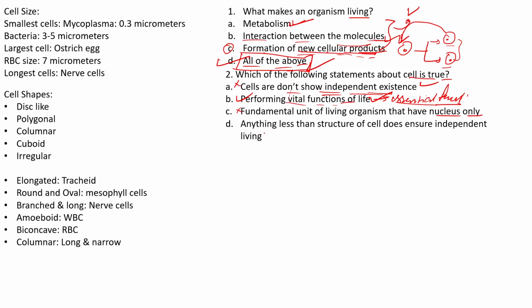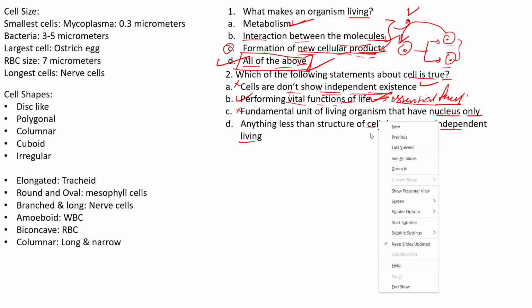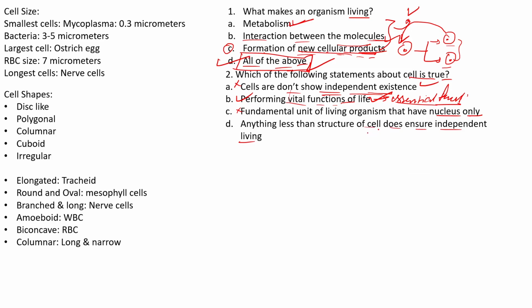The next is, anything less than a structure of a cell does ensure independent living. See, according to this statement, anything less than the structure of a cell. We have discussed mainly the cell structure, the overview of cell. If there is something less than what we have discussed, part of a cell, it means that still it can live as an independent organism. The statement is not true.